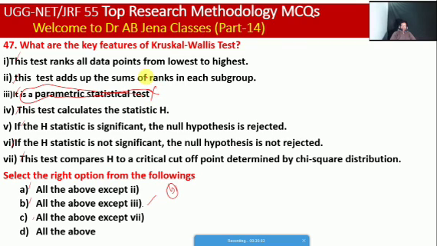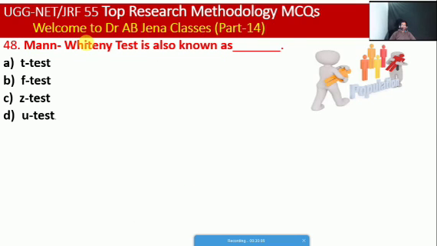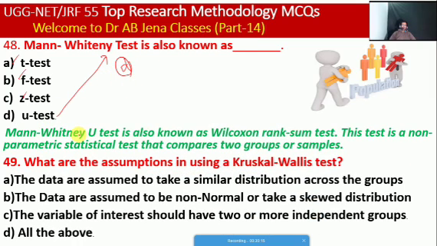Kruskal-Wallis test. So next one, we will see, the Mann-Whitney test is also known as whether T test, F test, Z test, U test. So friends, here D is the right option. So next one, we will see what is the meaning of a Mann-Whitney test. So this test is also known as the Wilcoxon rank sum test. So this test is a non-parametric statistical test used to compare two groups or samples.